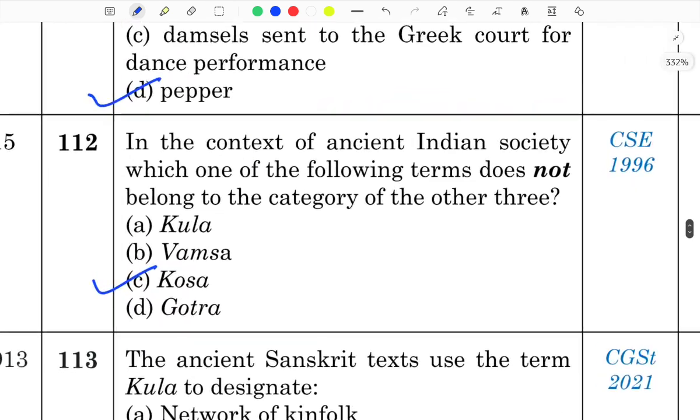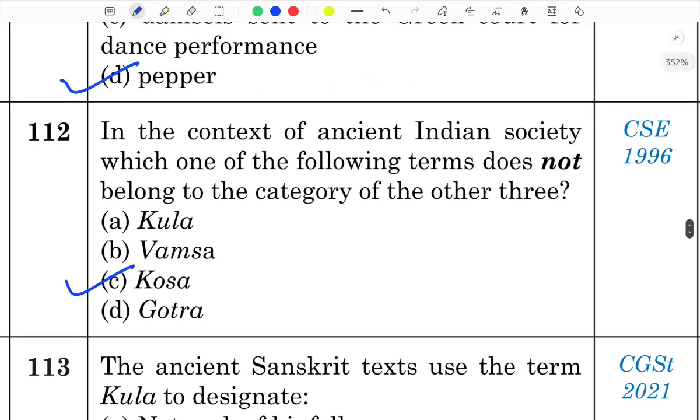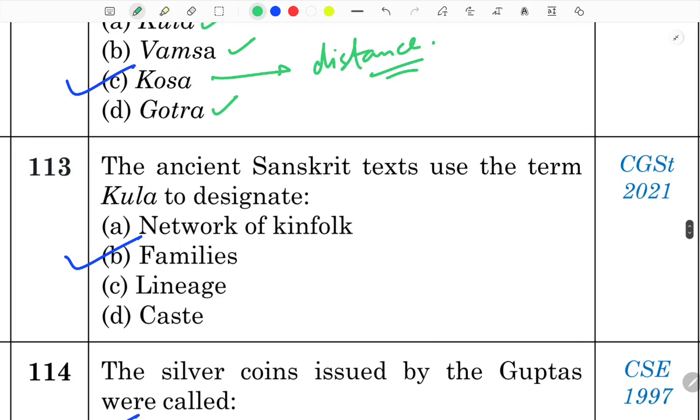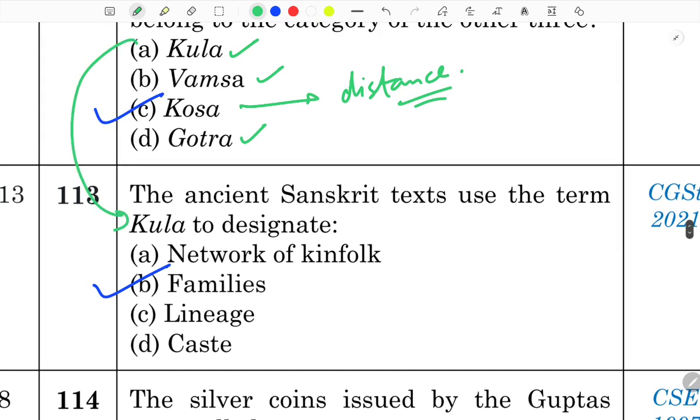Next question. In the context of ancient Indian society, which one of the following terms does not belong to the category of the others? Odd one out. Kula, Vansha, Gotra. All these three are related with the family. The same term, the clan and the family. But Kosa is, I think, distance. So this is the odd one here. The ancient Sanskrit text used the term Kula to designate family. From here we have this question.